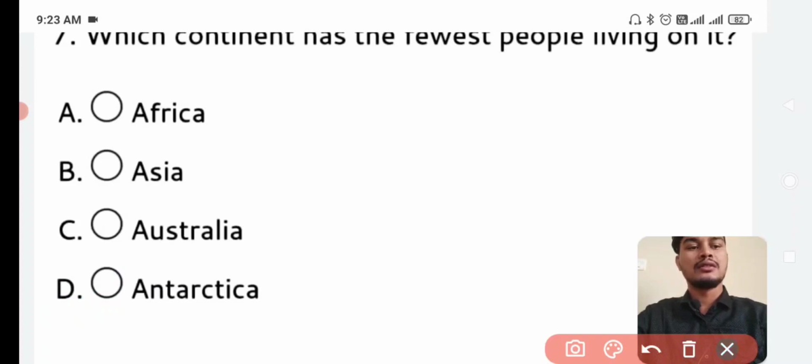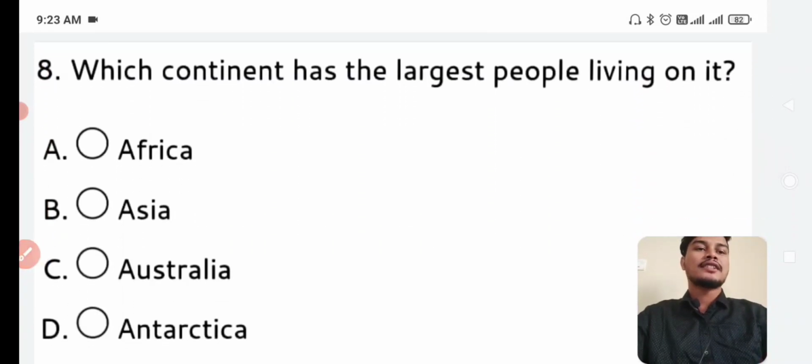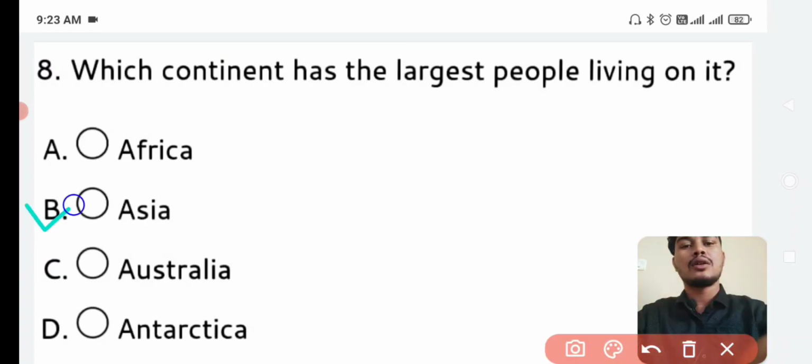Next question. Which continent has the largest population living on it? Answer is option number B, Asia.